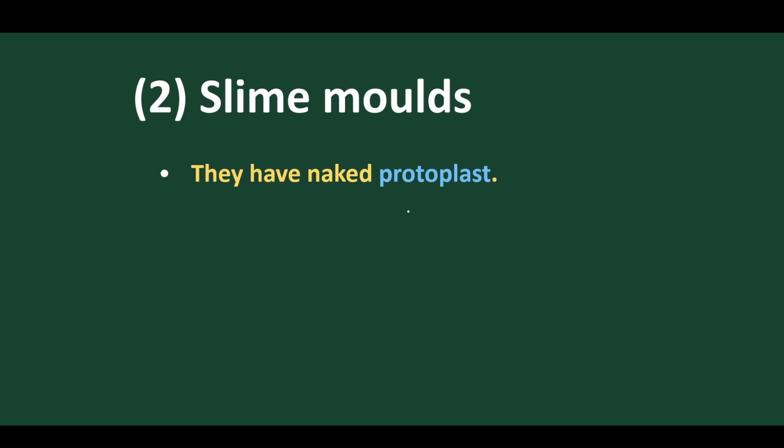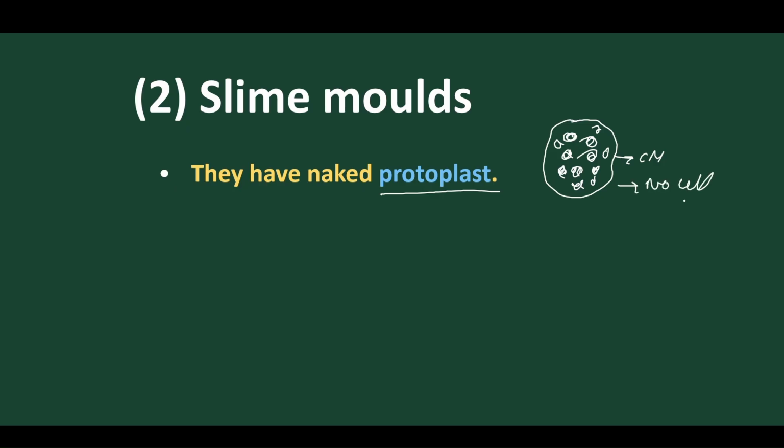Got it? They have naked protoplast, meaning the body present here contains multinucleated structure. So the nucleus is multinucleated; there are many nuclei present. The cell membrane is present, but there is no cell wall. At present they don't have a cell wall. So these are the nuclei, and this condition is called plasmodium.